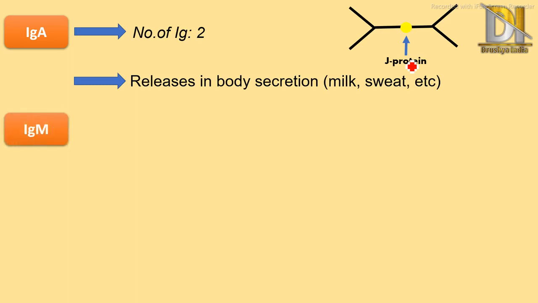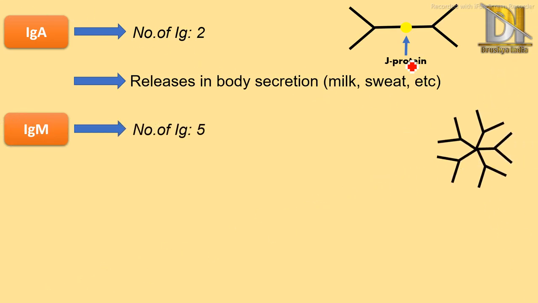Next comes IgM, it is pentameric. This animation will help, like 5 units are combined and the center unit is the J protein.